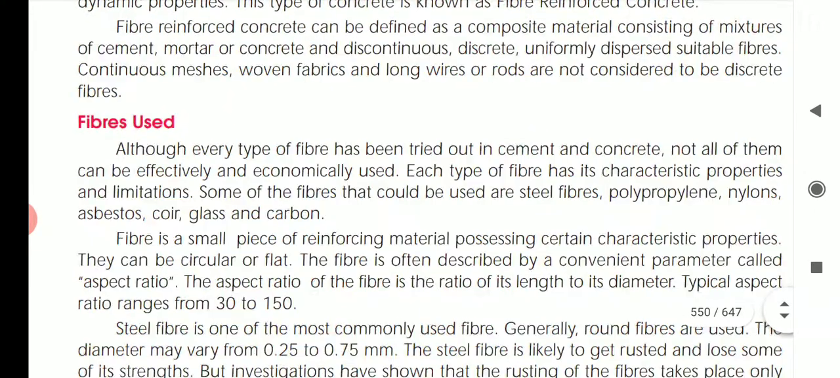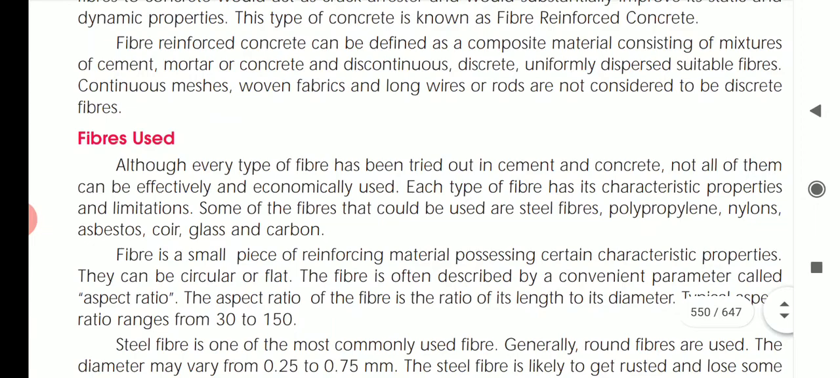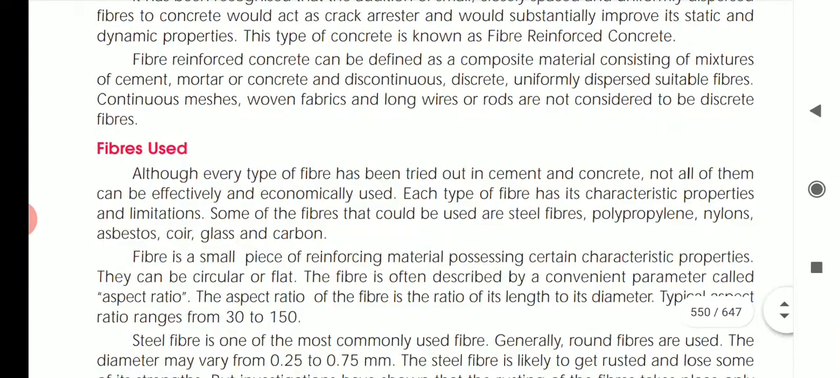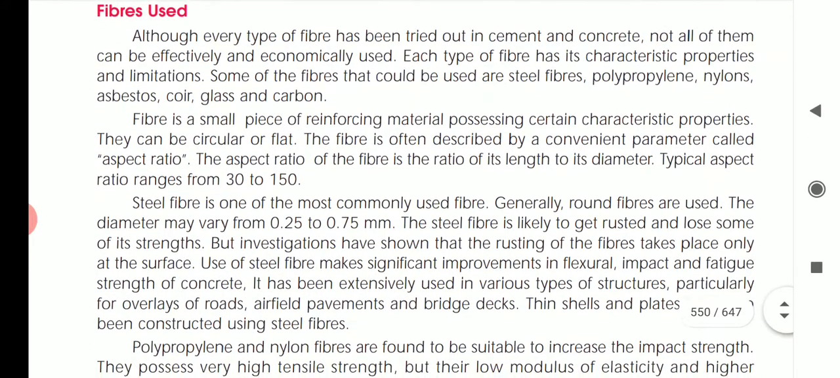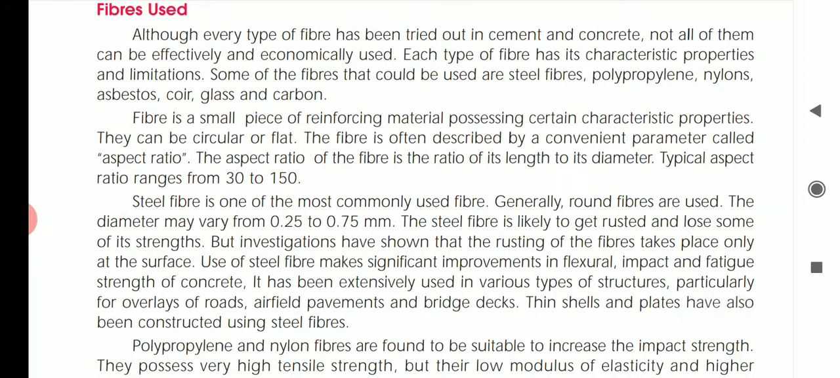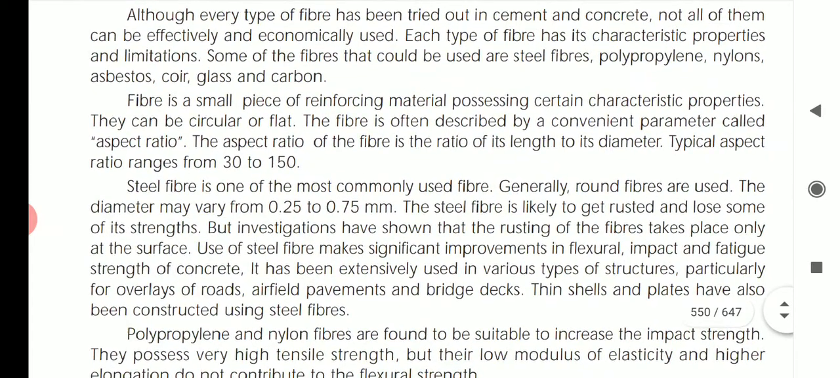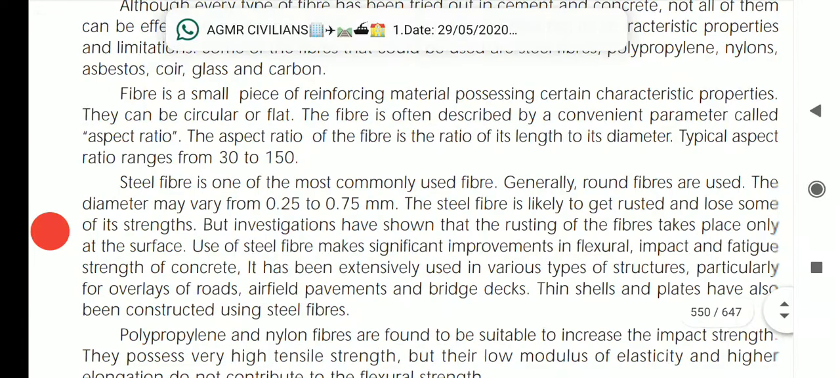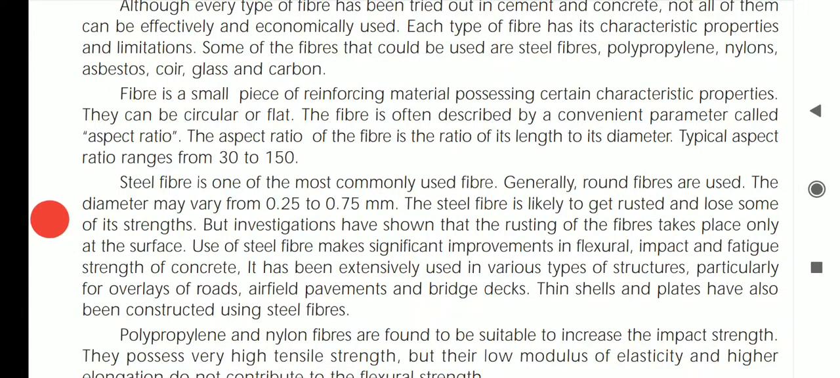concrete as a composite material consisting of a mixture of cement, mortar or concrete and discrete, uniformly dispersed suitable fibers. Continuous meshes, woven fabrics and long wires or rods are not considered to be discrete fibers. Only those materials are considered discrete, uniformly dispersed suitable materials. So what different types of fibers can be used in concrete with the cement, sand and water? We can use steel fibers, polypropylene, nylon, asbestos, coir, glass and carbon.